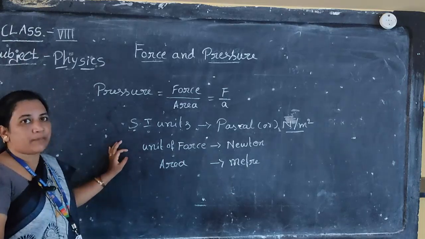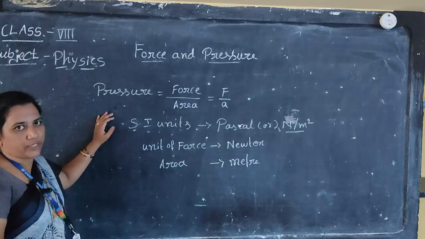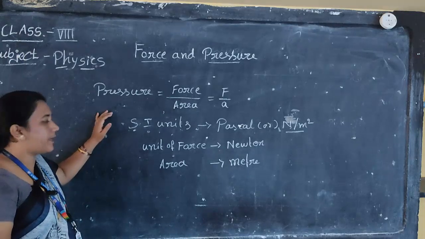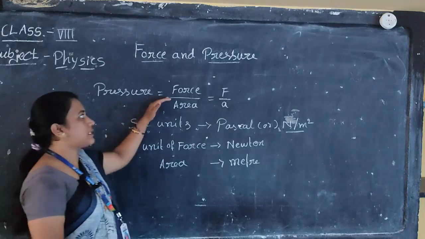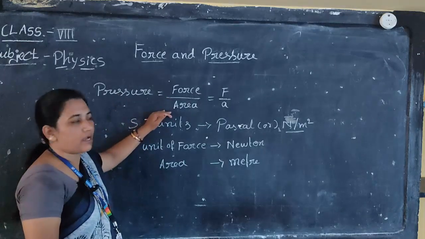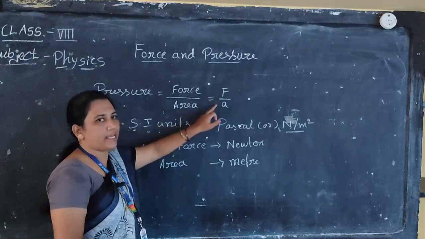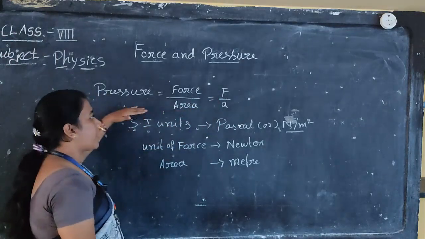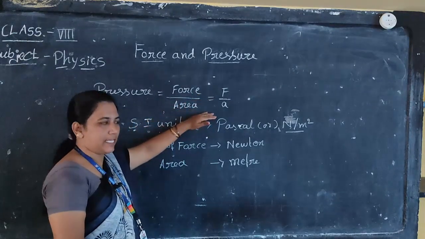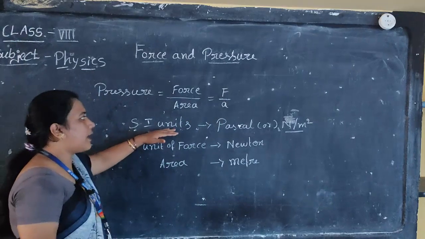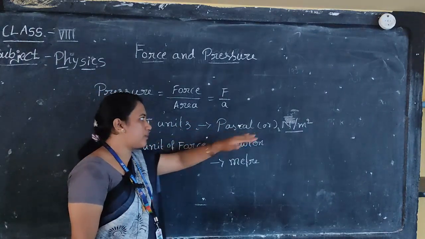Okay, so in previous classes we discussed about pressure. What did we discuss there? Definition of pressure. What is meant by pressure? Force acting on unit area is called pressure. So we can denote it with F by A. The formula of pressure we can write as force by area. The SI unit of pressure is Pascal or Newton per meter square.